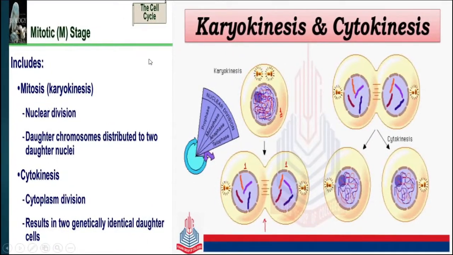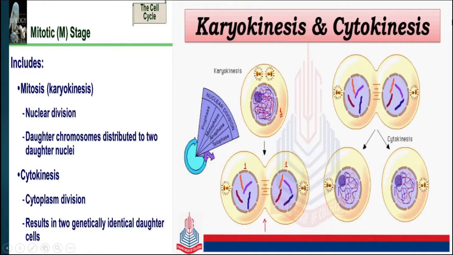This slide is also explaining the mitotic stage. Karyokinesis is the nuclear division, where daughter chromosomes are distributed into two different nuclei. After this the cell undergoes cytoplasm division, and it results in two genetically identical daughter cells from the parental cell. Now, this is the karyokinesis. These four stages are there: prophase, metaphase, anaphase and telophase, and it gives rise to two nuclei inside the same cell. We can see here a single cell having two nuclei.